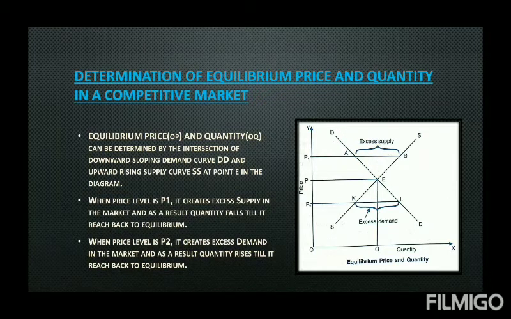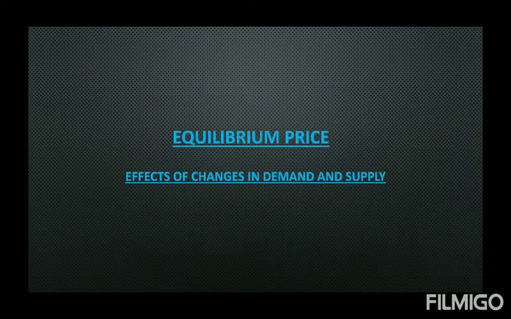This is a long question, 6 marks it can come, or it can come in a 3 marks question as well in any part. That means how the price and quantity will respond to change in the demand and supply. After that, we'll move to our next important part from where the application based questions can come. It was a direct question. The next one is an application based. That is how equilibrium price is affected by changes in demand and supply.